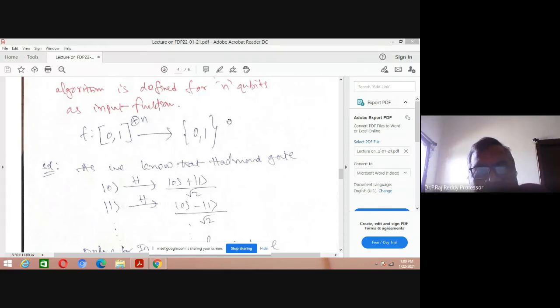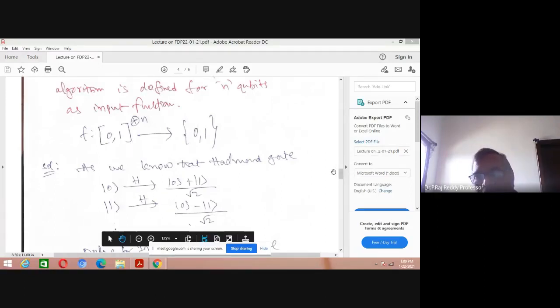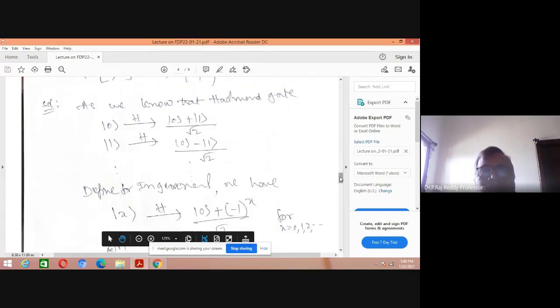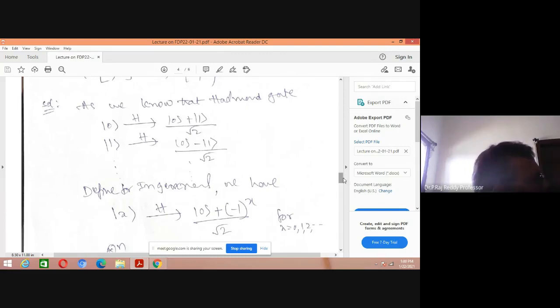Whatever you call it, you know that you have worked it out for a single bit 0. As we did in the last class, the quantum bit is 0. If you apply h on 0, you get 0 plus 1 by root 2.